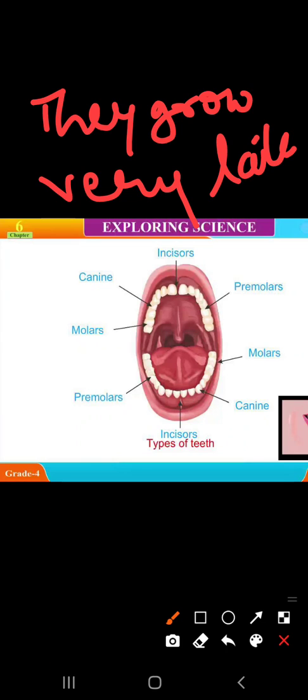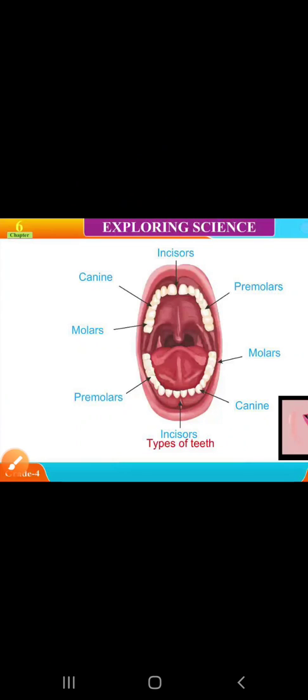So children, today we have learnt about the structure of tooth, the two sets of teeth and types of teeth. Next we will learn parts of a tooth and layers of a tooth.